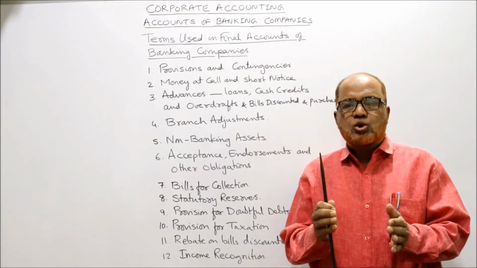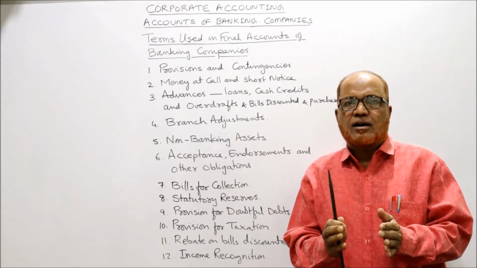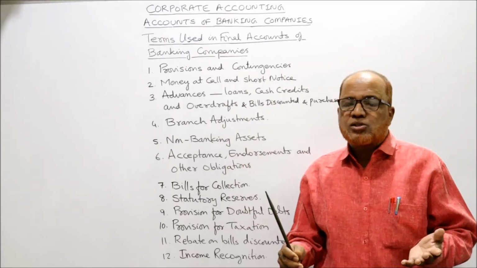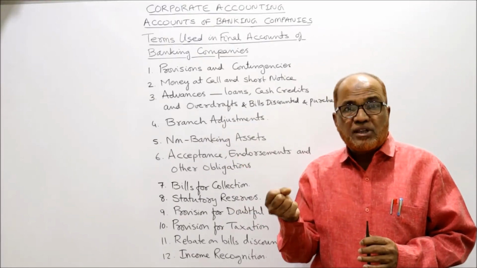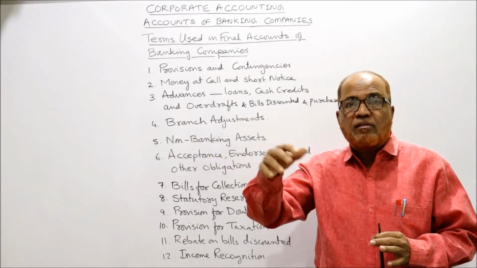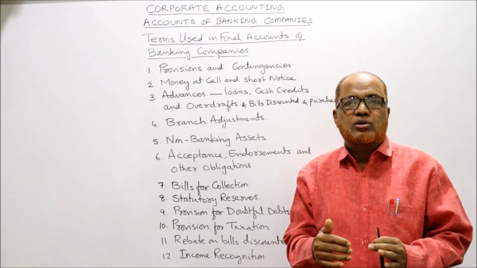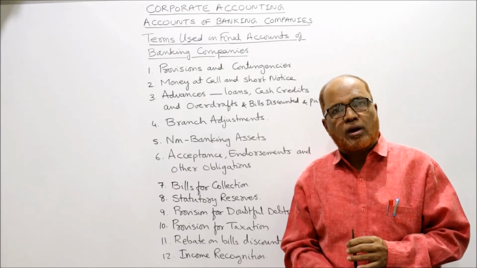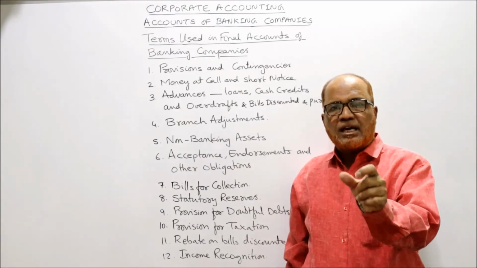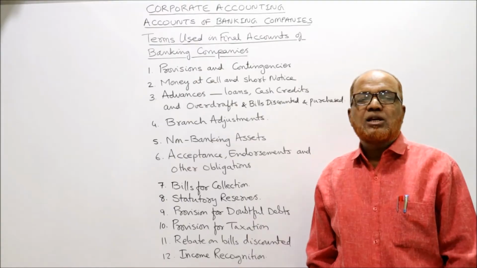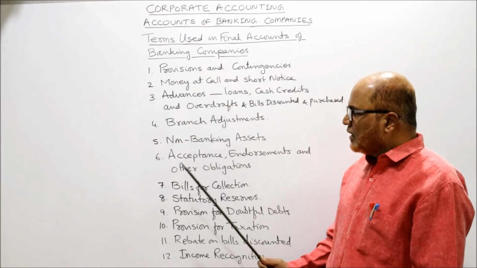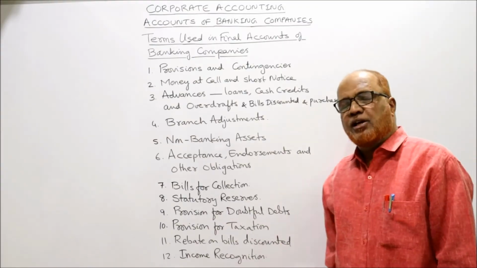एक कस्टमर लाकर कुछ गोल्ड रखा दिया या कोई भी एसेट रखा दिया, कोई गुड्स रखा दिया, स्टॉक रखाया, स्टॉक बेसिस के ऊपर he has taken the loan, but he has not repaid the loan. The banker is having the charge on the stock. The bank is having a charge on the stock. The banker will sell the stock and realize the amount to settle the claim of the customer, borrower. These are called non-banking assets. So in the problem, if non-banking assets are given, it should be taken in schedule number 11, that is other assets. Now acceptance, endorsements and other obligations.